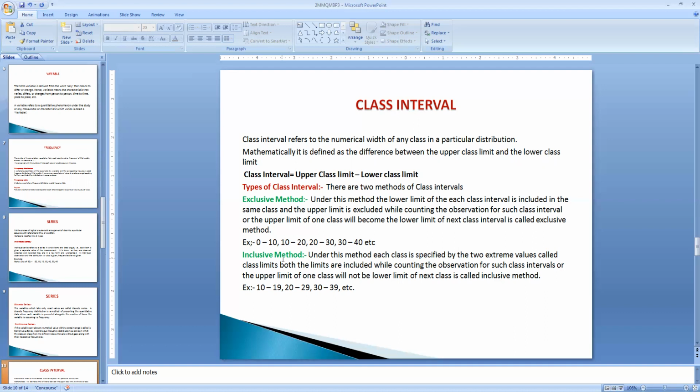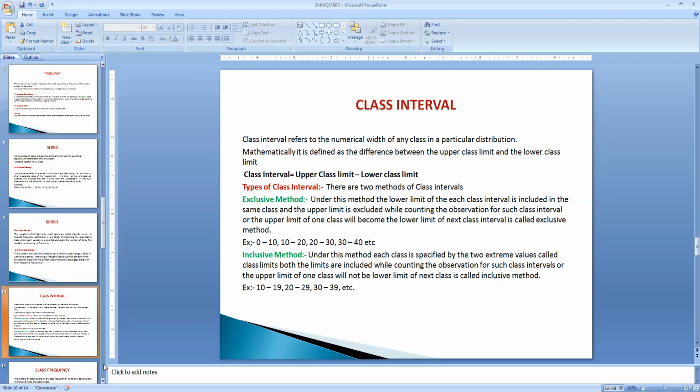One is the exclusive method, another one is the inclusive method. What is this exclusive method of arrangement of data? Under this method, the upper limit of one class becomes the lower limit of the second class interval. See here, 0 to 10, 0 is the lower limit, 10 is the upper limit. And again here 10 to 20, 10 is the lower limit, 20 is the upper limit. That is called the exclusive method.